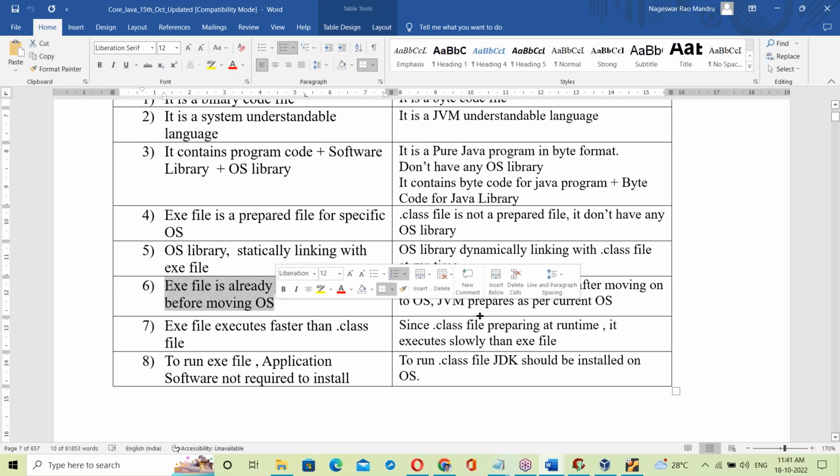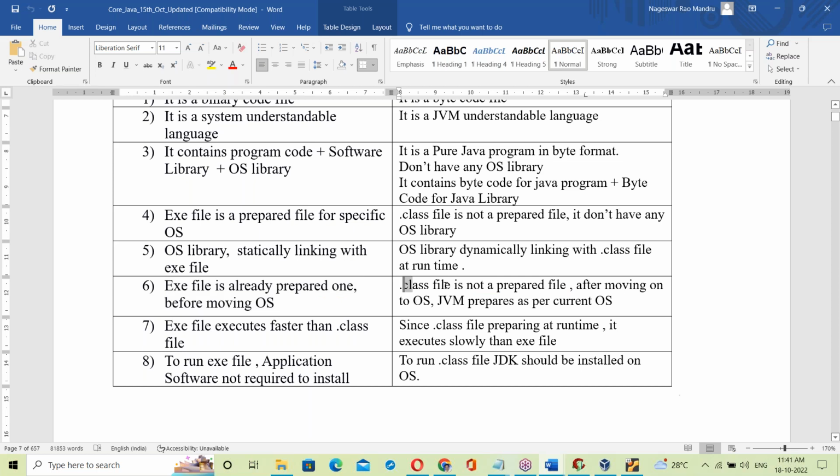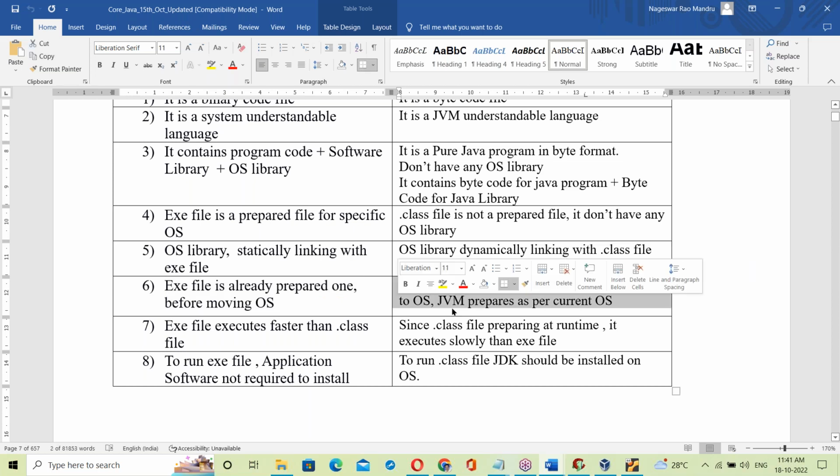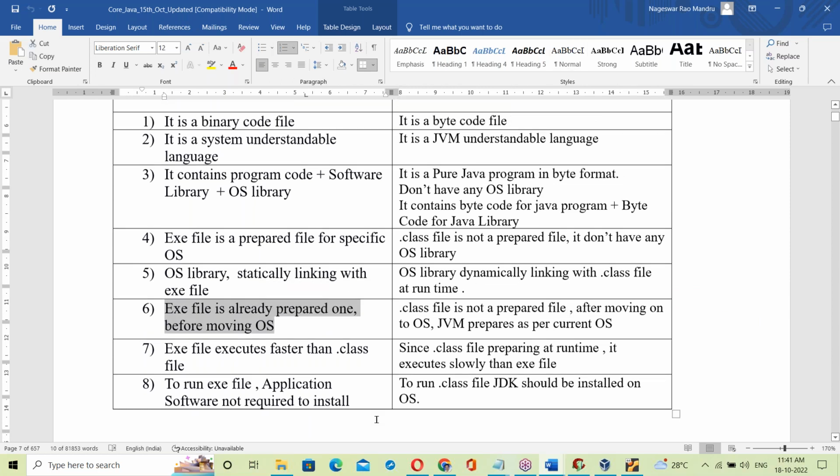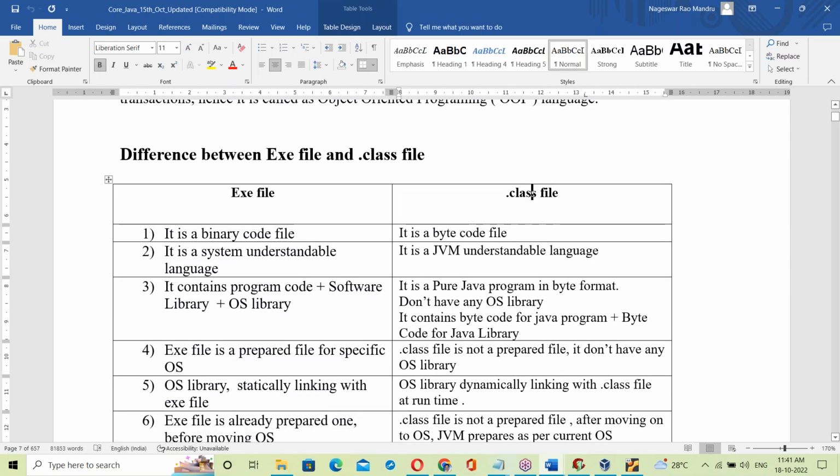After moving to an OS, the JVM prepares it as per the current OS. If it is running on Windows OS, it links to the Windows library. If it is running on Linux, it links to the Linux OS library. But the exe file is already linked, a prepared one. So that is the difference.